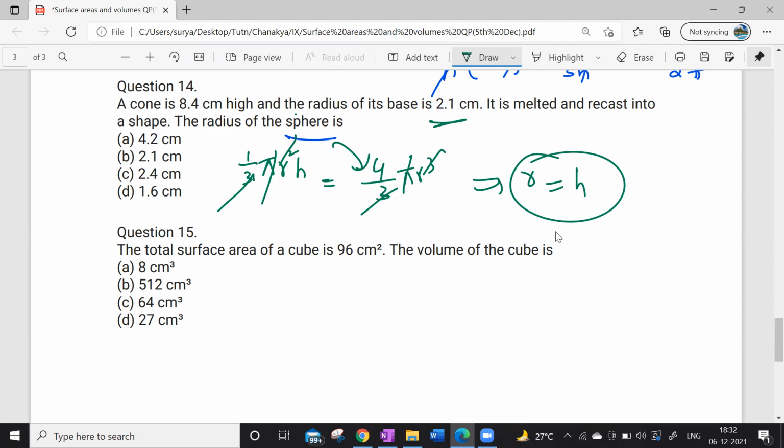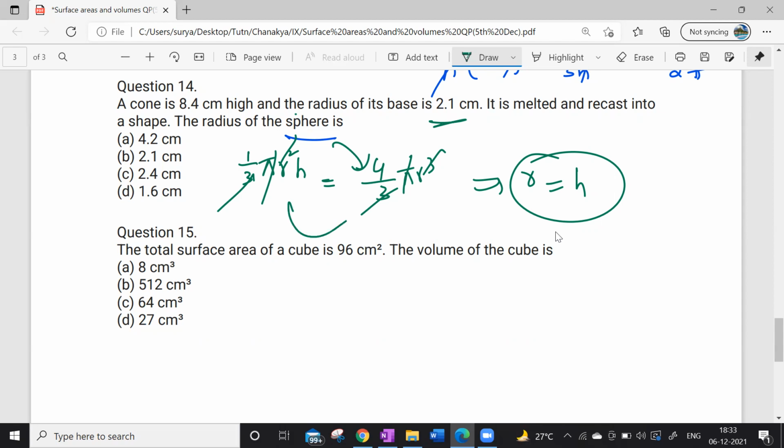What I'm trying to say, Ananya, is that whenever you melt some object and recast it into another shape, the quantity of the object will not change, which means the volume will not differ. Volume won't change, but the radius might change, right, sir? Because the formulas are not the same. Yes, formulas are not the same. So here, volumes are the same.